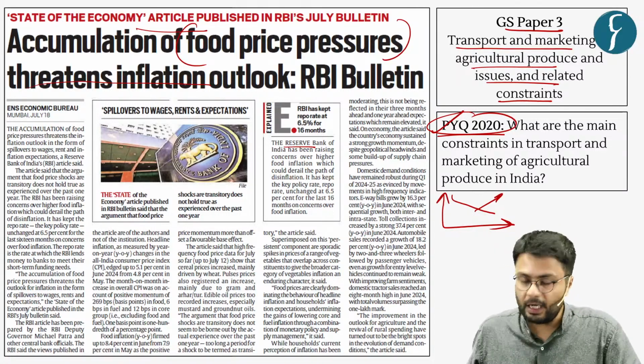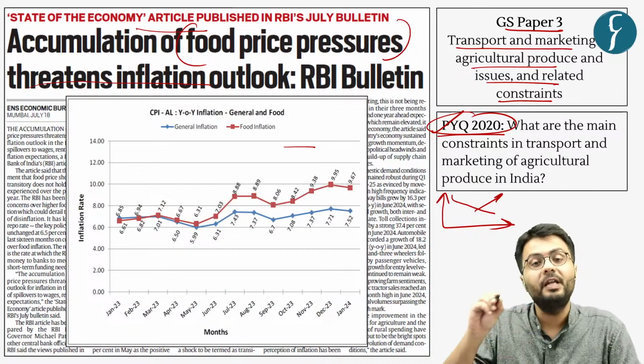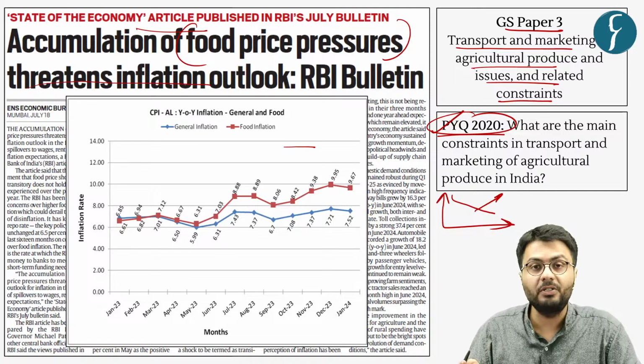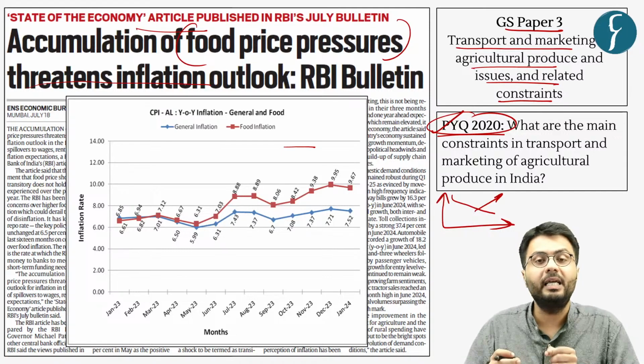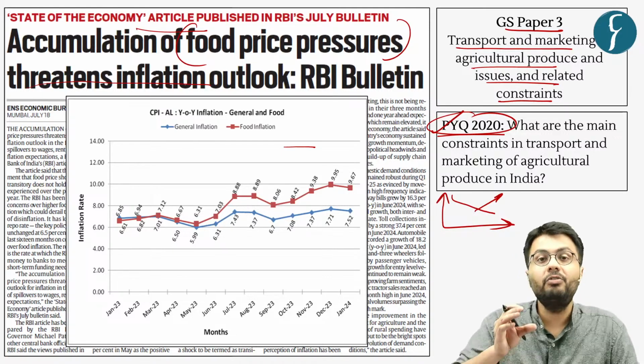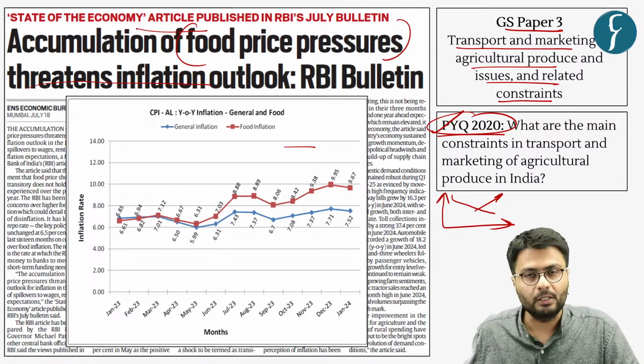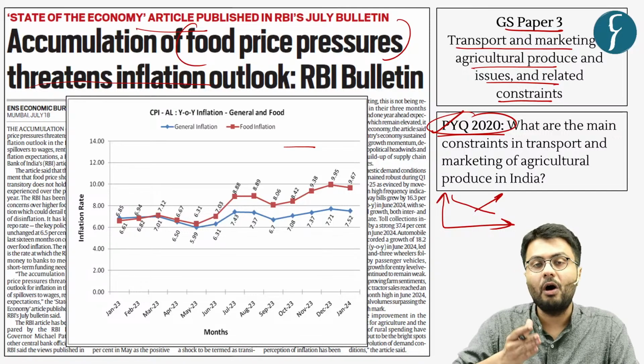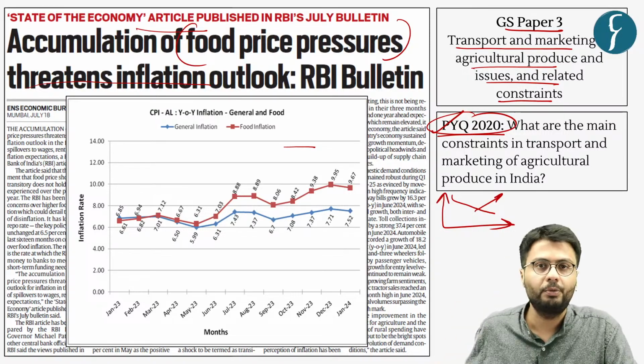So in this article, we'll be discussing how food inflation has been on the rise for the past few months, what are its reasons, and what are the steps that have been taken by the government in this regard to reduce the prices of food products. Also, we'll conclude with a suggestive way forward in order to stabilize the prices of food products.